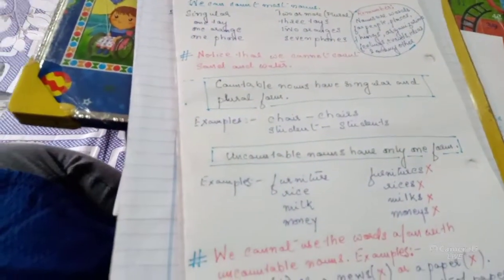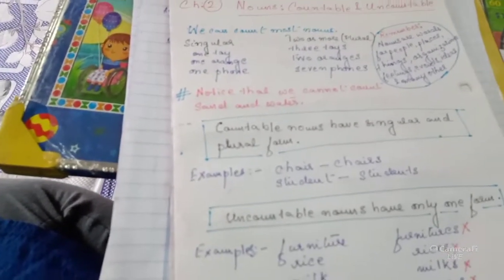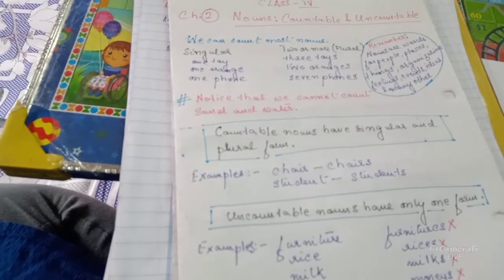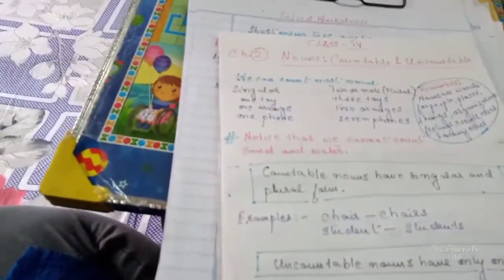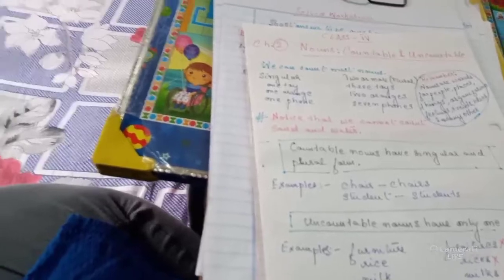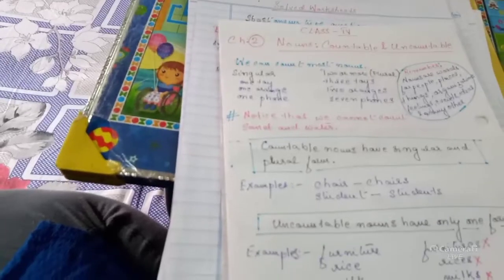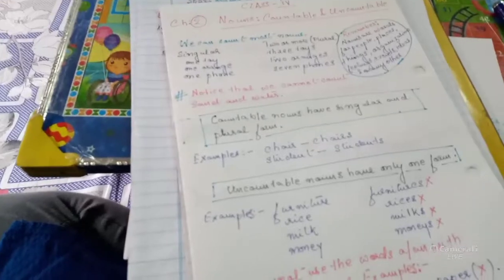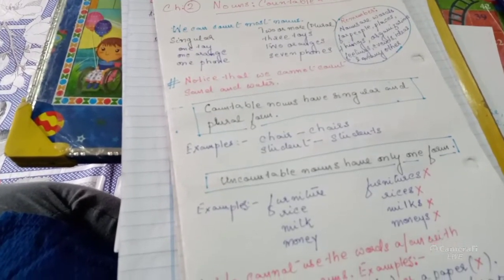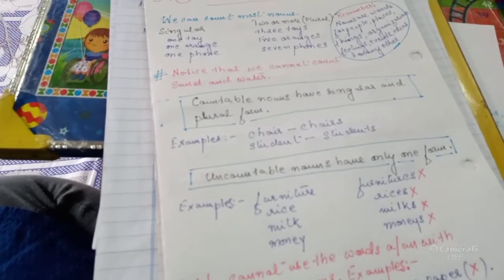Now, did you ever notice that we cannot count sand and water? So many other nouns also we cannot count. I have also given you some examples. These nouns which we cannot count are called what? Uncountable nouns. Notice that we cannot count sand and water.